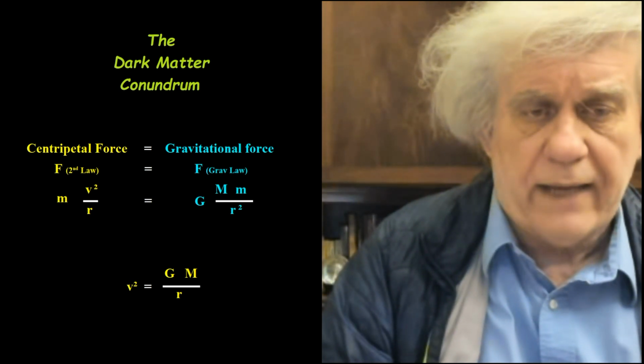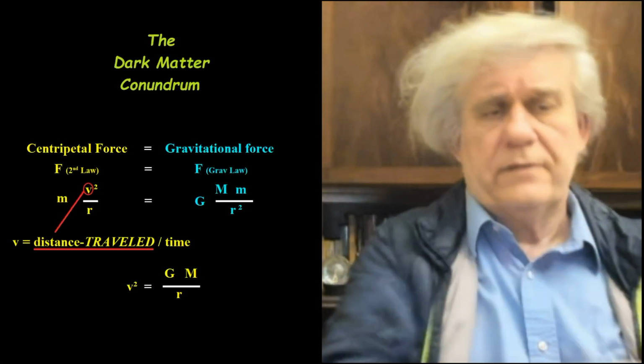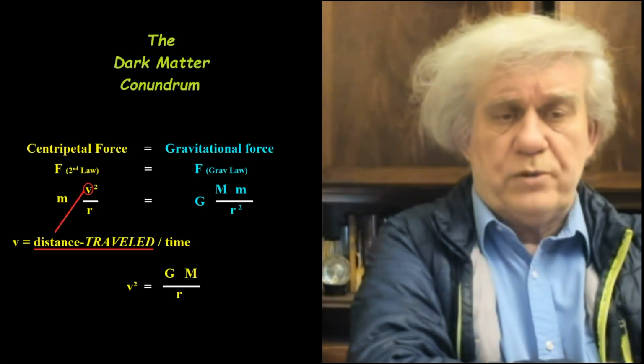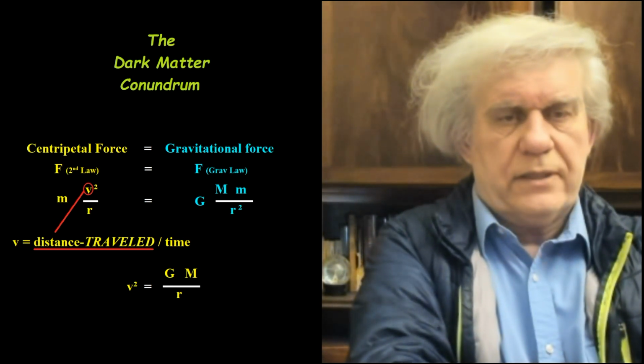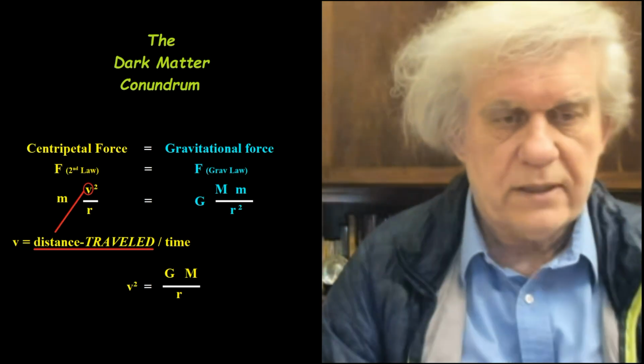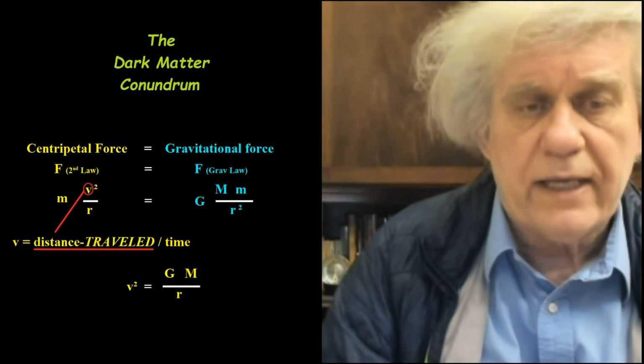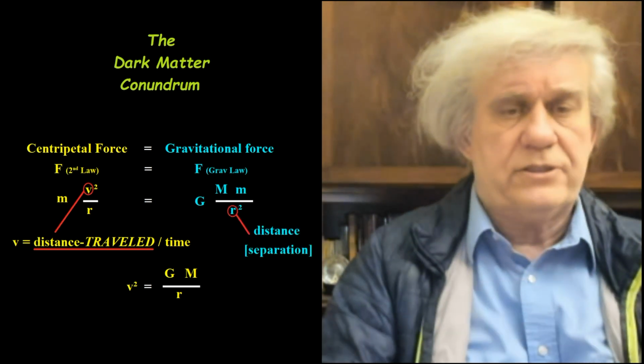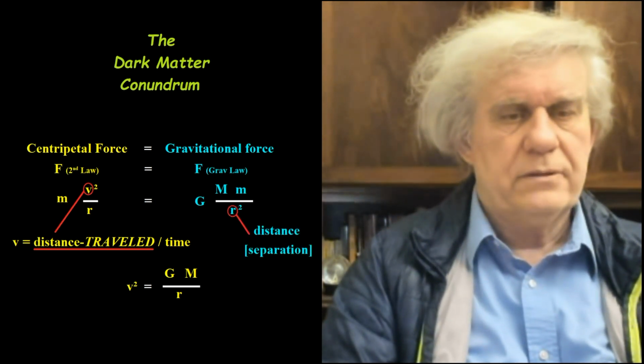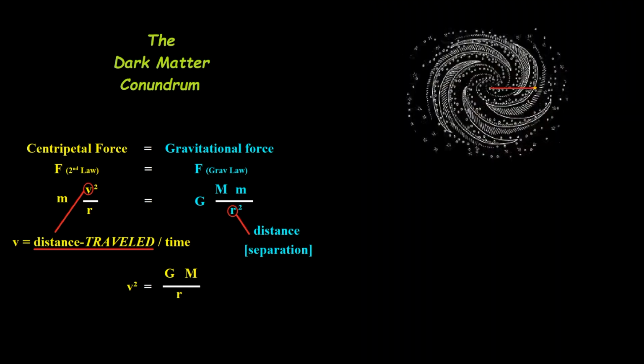Okay, now what's the problem with that? It creates some problems for these people because here you have the situation. Again, what you have embodied in that little velocity is distance traveled. That's the distance traveled. And what do you have on the other side? Well, you have something different. You have distance, meaning separation. Here we have a galaxy, and there you have the radius of that star to the center of the galaxy. That's that little r there.